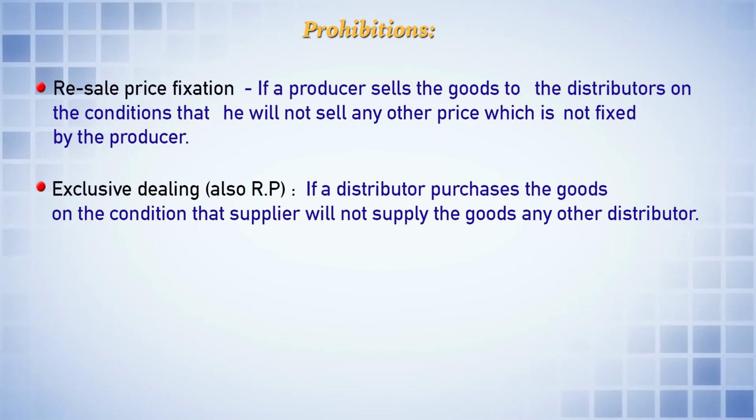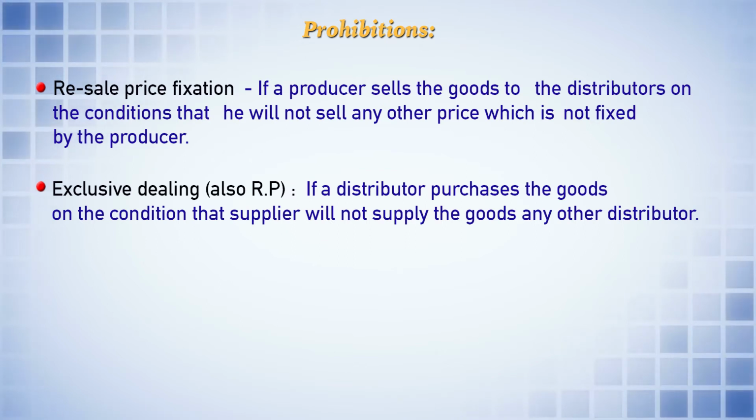Then exclusive dealing also relates to restrictive practice. See, the Consumer Protection Act as well as the Competition Act prohibit two things: one is unfair trade practices, which we discussed already, and the other is restrictive practice. Now we are dealing with restrictive practice. If a distributor purchases the goods on the condition that the supplier will not supply the goods to any other distributor, then again it is an exclusive dealing.